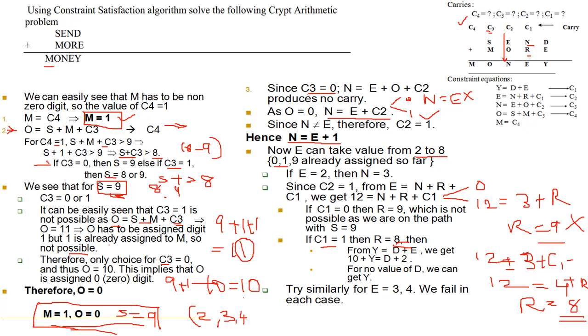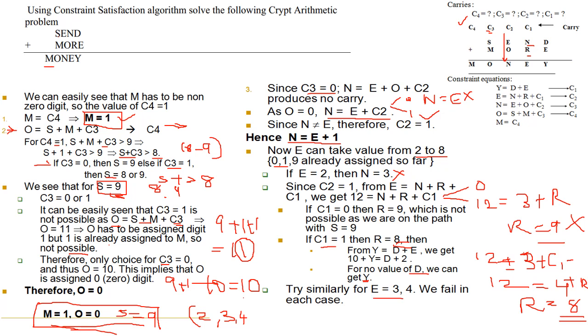Y equal to D plus E. That means we have understood that C1 is 1. So 10 plus Y is equal to D plus 2. There is no such value of D giving such Y. So E equal to 2, that is N equal to 3, is not possible. Then we have to try with E equal to 3, E equal to 4.